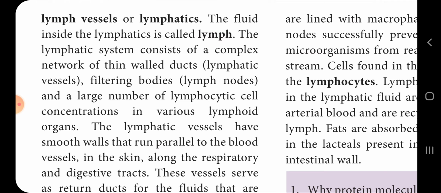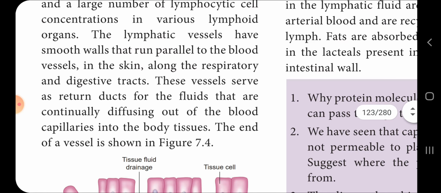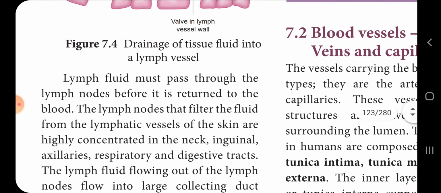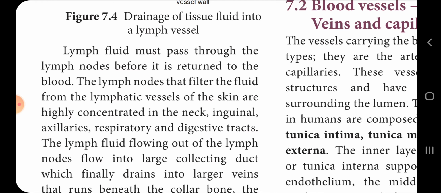The lymphatic vessels have smooth walls that run parallel to the blood vessels in the skin, along the respiratory and digestive tracts. The vessels serve as return ducts for the fluid that is continually diffusing out of the blood capillaries into the body tissues. Diagram பார்த்தீங்கன்னா தெரியும். So lymph fluid must pass through the lymph nodes before it returns to the blood.